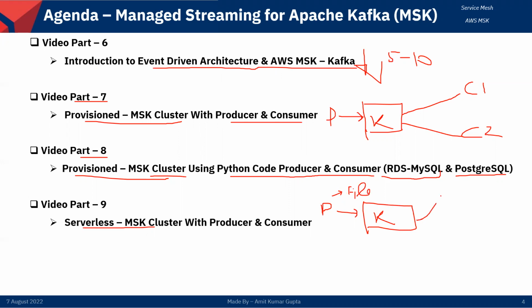This is consumer one, which will take the data from Kafka and insert that data into the database, that is SQL, this one. And this is consumer 2, which will take the same data from Kafka and push the stored data to PostgreSQL. So this example I will cover in this part 8.